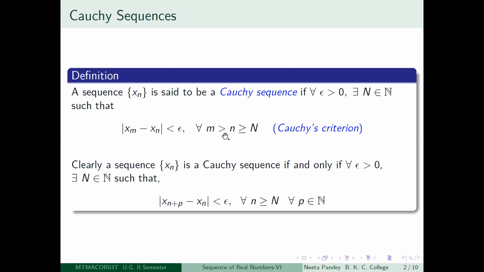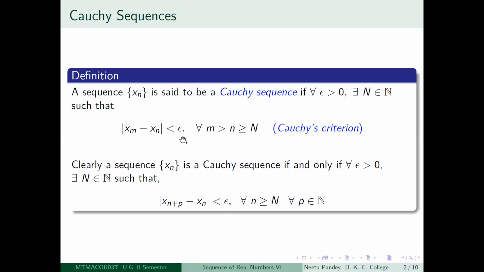See here, why I wrote it like this is the following: if m is equal to n, then this inequality is in any case true, because if m is equal to n, then xm is equal to xn, so the modulus of that is 0. So since epsilon is greater than 0, this inequality is anyway true.